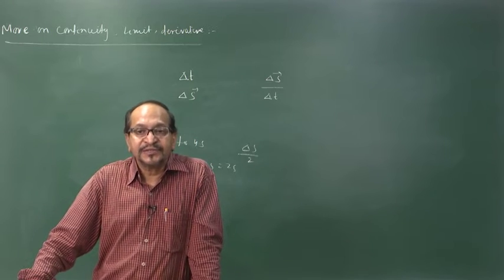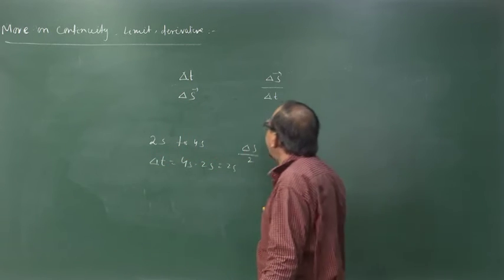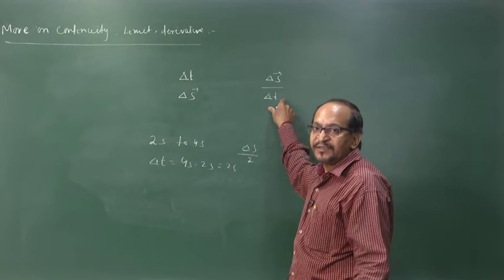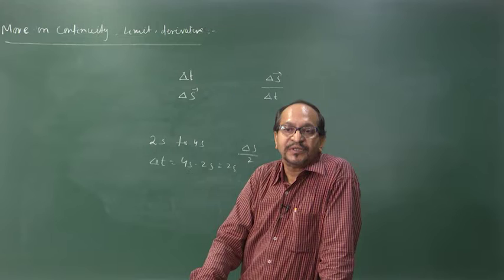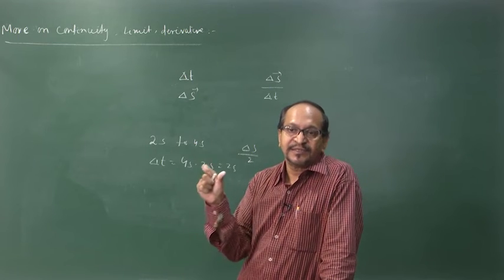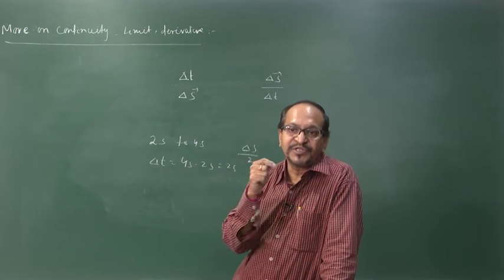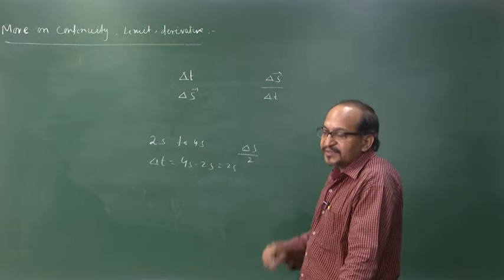In that case, we have to reduce this time interval, right, to as close as possible to 0, and this delta t approaching 0, we have already discussed.